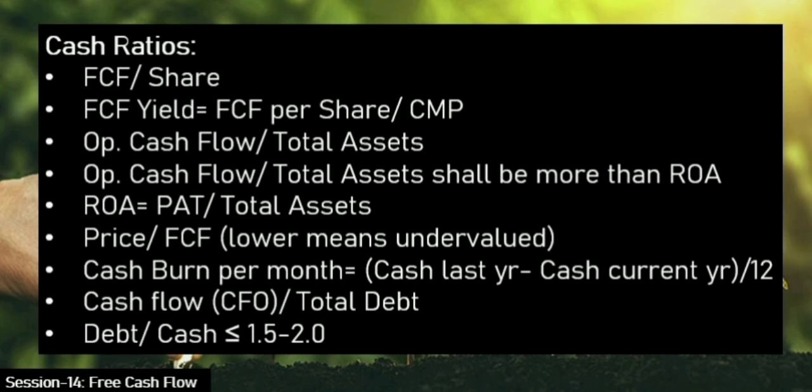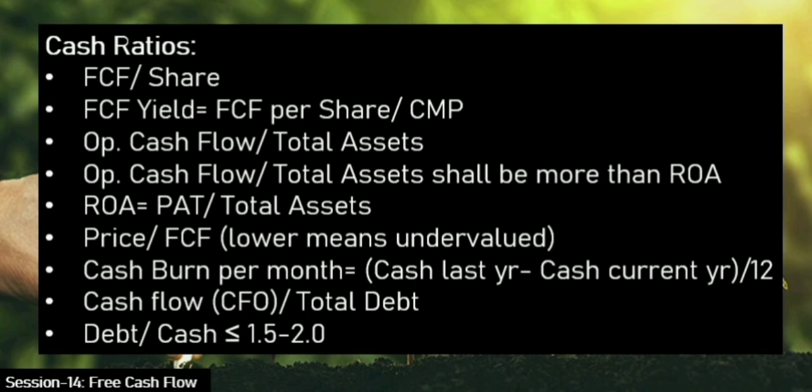That rate should actually be negative, because it is cash last year minus cash current year. If that value is negative, it means you are building more cash reserve. So your cash reserve goes high, then your book value also goes high.